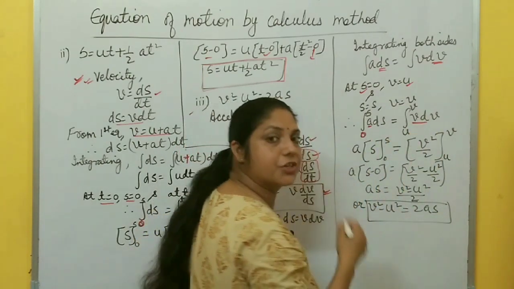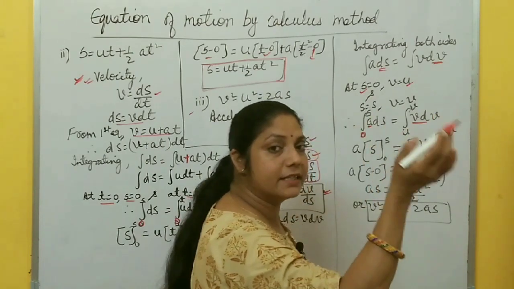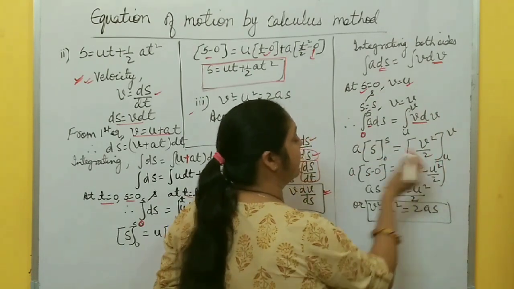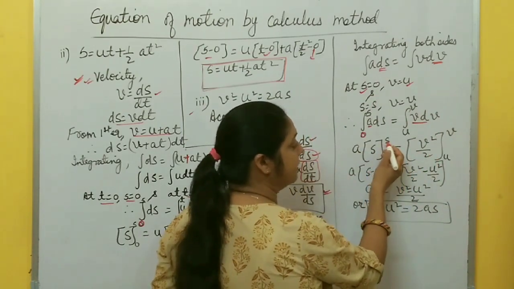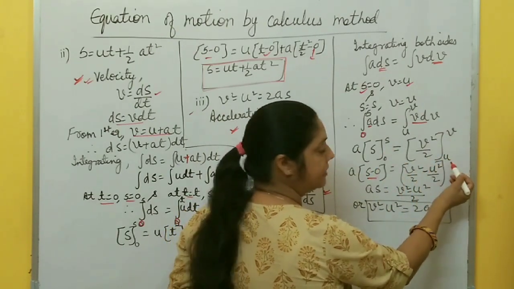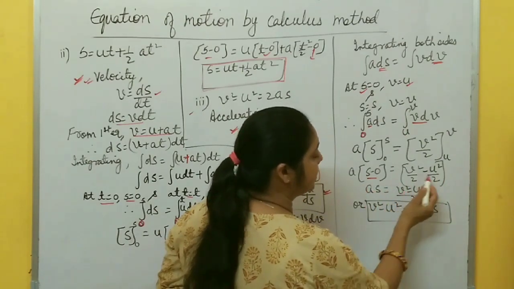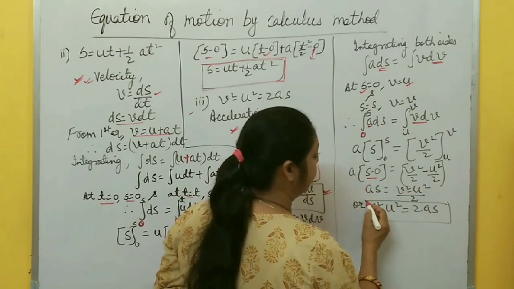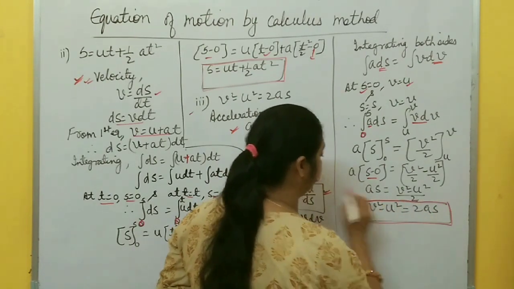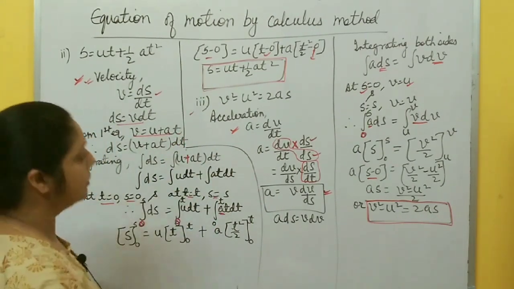here integration of v is v square by 2, like x to the power n is x to the power n plus 1 by n plus 1. So v square by 2. Now you put the limits, upper minus lower, s minus 0 here. Here upper is v minus u, here v square minus u square. So a times s is equal to v square minus u square by 2, and then it becomes v square minus u square equal to 2as. In this way you derive the third equation of motion also.